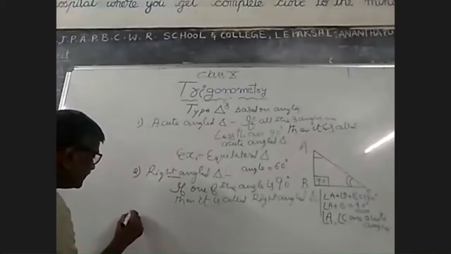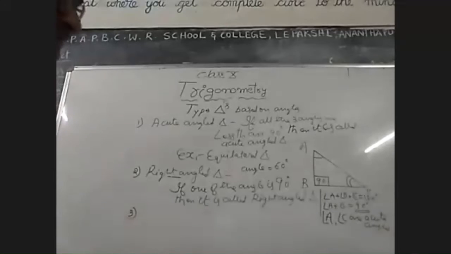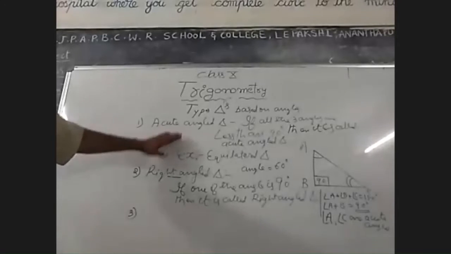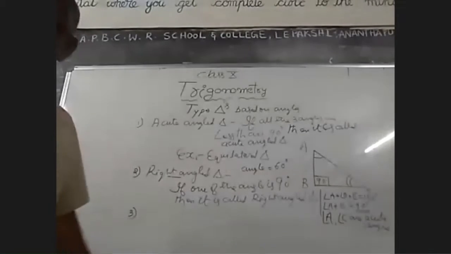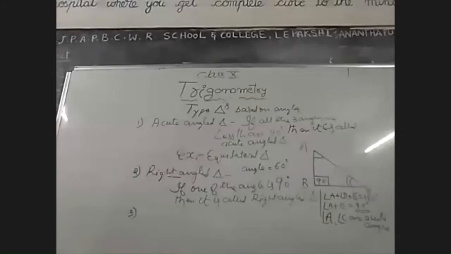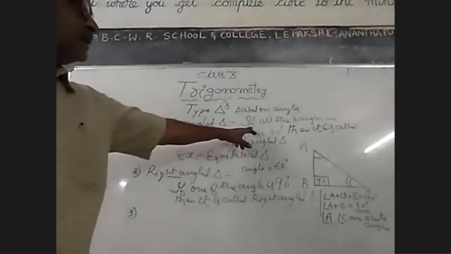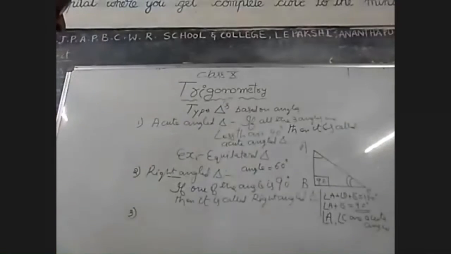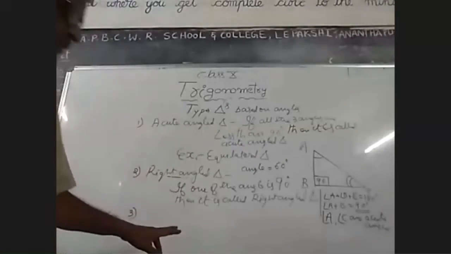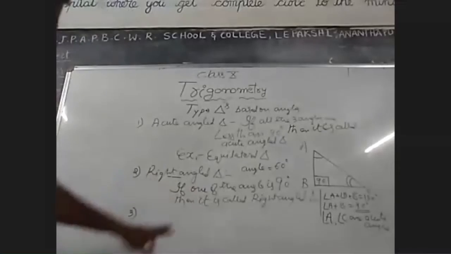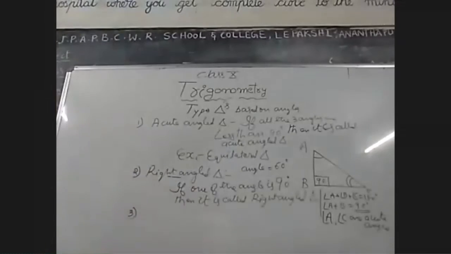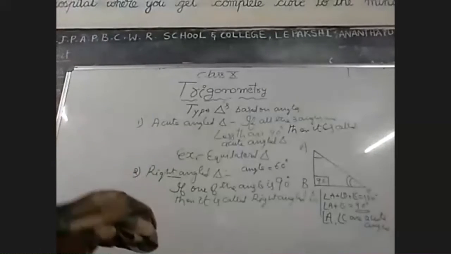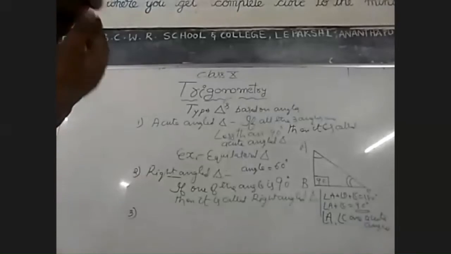So third one is obtuse angle triangle. So this is not visible to you. So you note these two types of triangles. I'll give 1 minute only. So acute angle means all the three angles must be less than 90. Right angle means only one angle is 90, then it is called a right angle triangle. Okay. All of you note down.